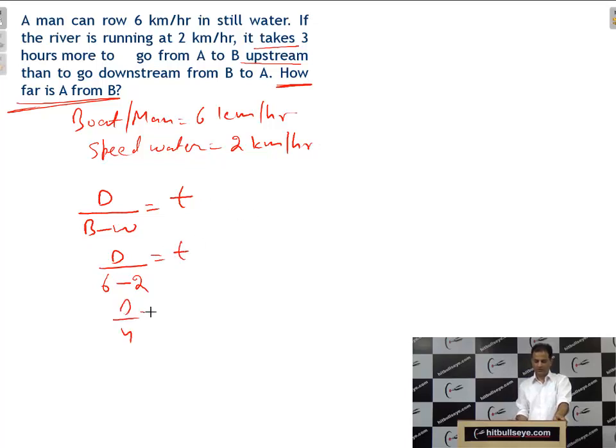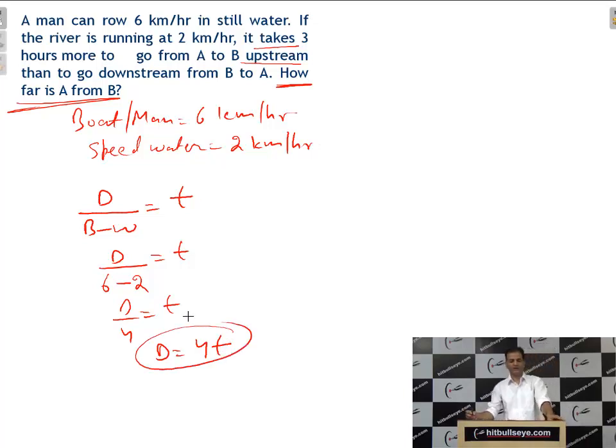D by 4 equal to T, and here it will be D equal to 4T. This is first relation, D equal to 4T. Now it takes 3 hours more to go from A to B upstream. Now if T, then to go downstream. That means what is the T? T is the time going upstream.